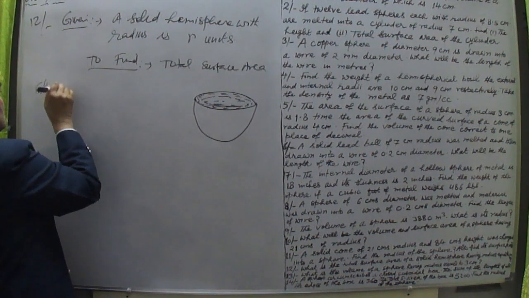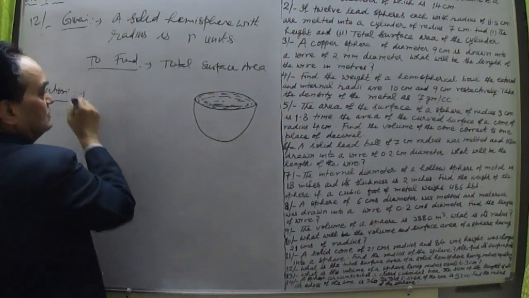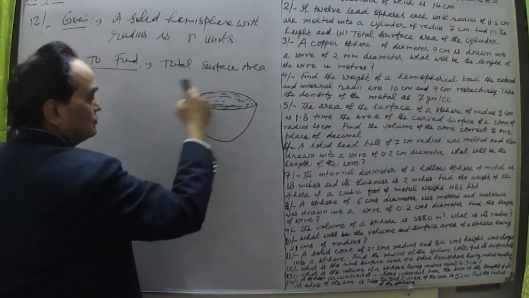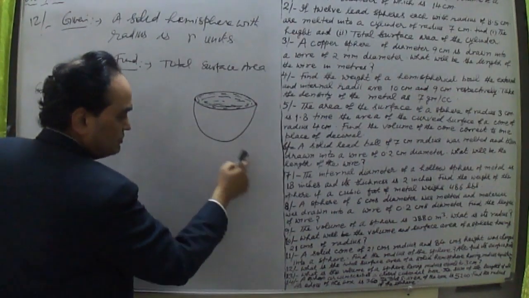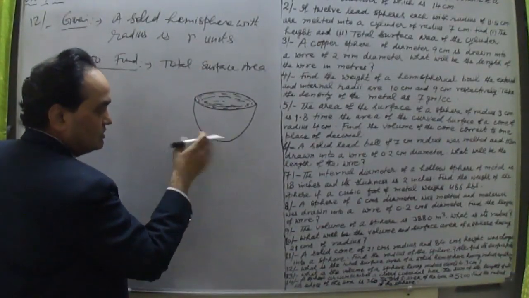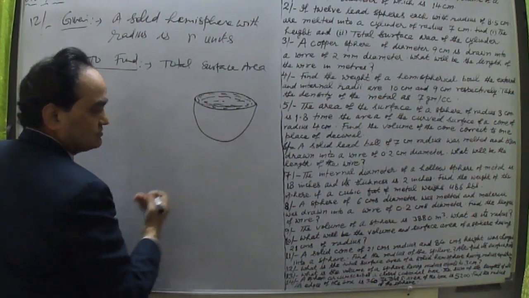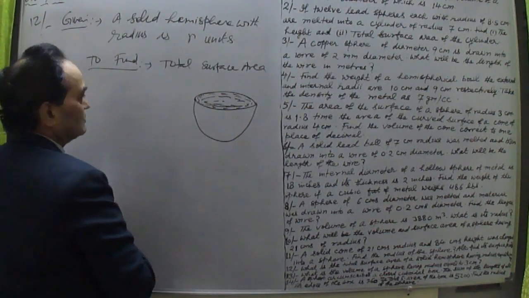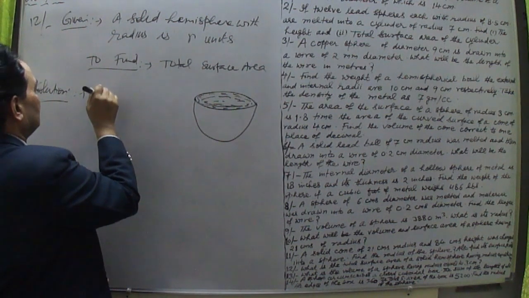So this is a solid hemisphere. In a solid hemisphere, this area is also included. Suppose this is an empty bowl, which does not have a top. Then the area is only the curved surface, or half of the area of the sphere. Now, the total surface area.